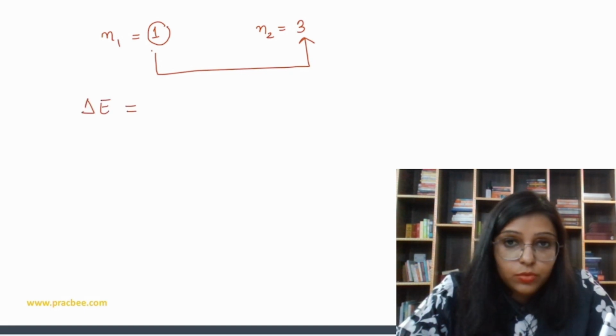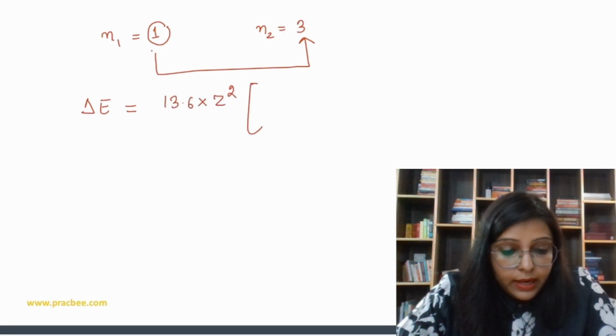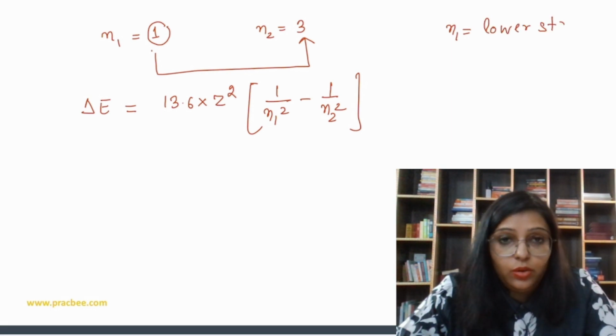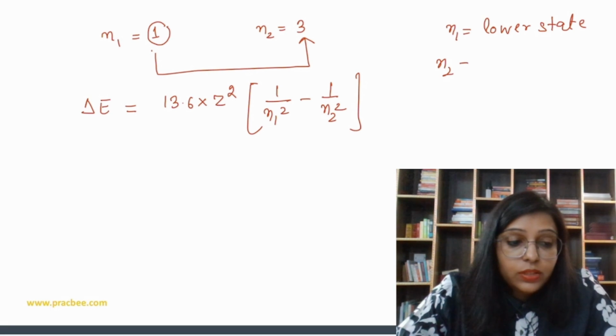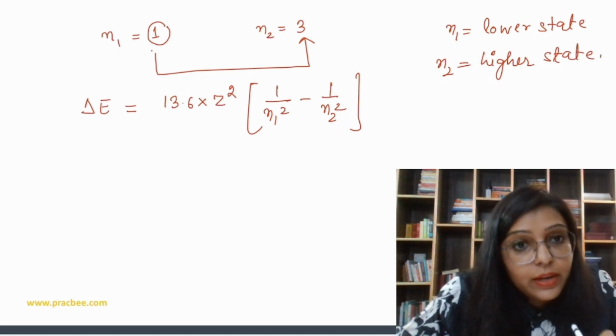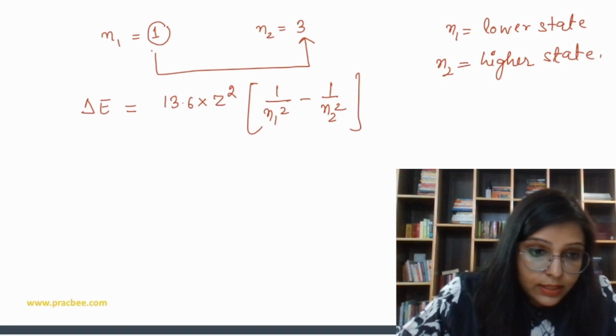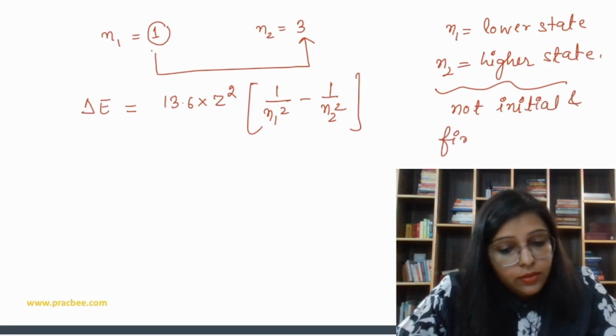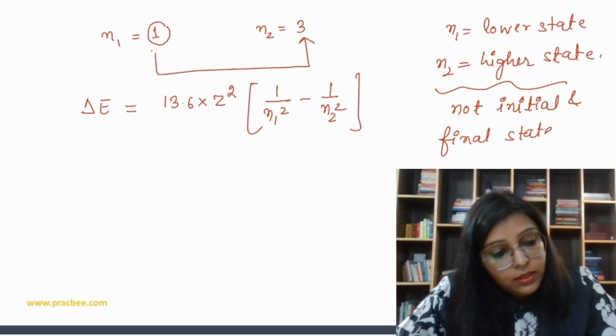For that you can use this formula: delta E is equal to 13.6 into Z square, and then 1 by N1 square minus 1 by N2 square, where N1 is going to be the lower state, not initial state, and N2 is going to be the higher state, not final state. Understood? N1 is the lower state while N2 is the higher state, not initial and final state.